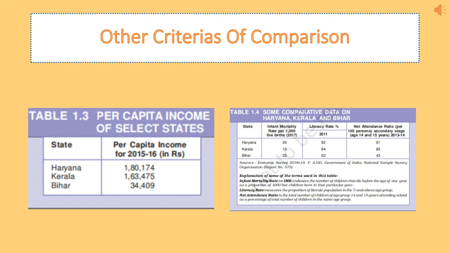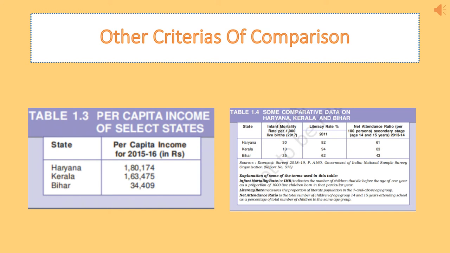Here we see that Haryana has a very high per capita income, whereas Bihar has the lowest per capita income. So when we look at this table, what do we conclude? We conclude that Haryana will be more developed, whereas Bihar will be the least developed state. But when we look into table 1.4, then what do we find?